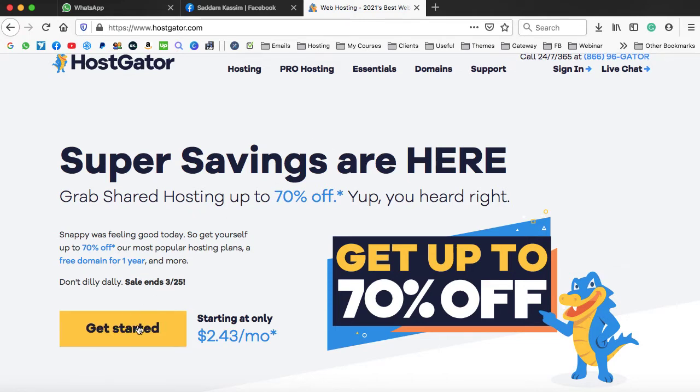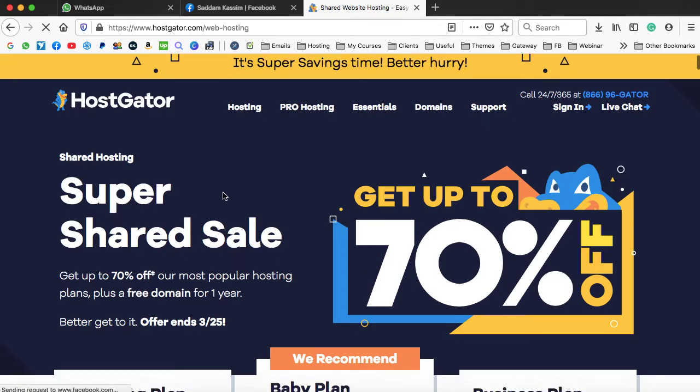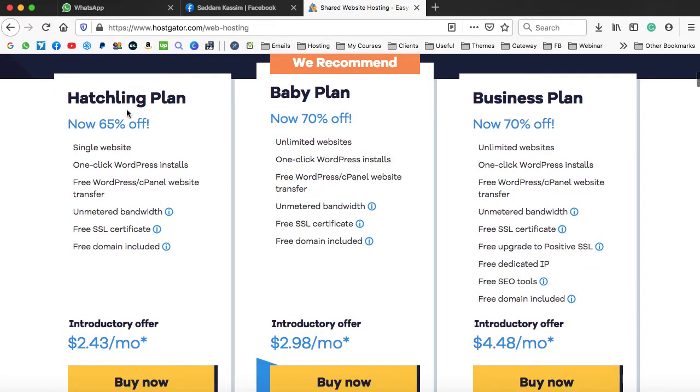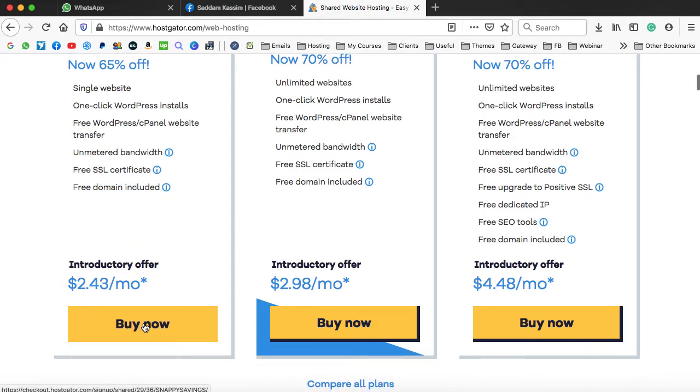You just need to click on the Get Started button, or you can simply hover on this hosting menu and then go on to the shared hosting. Alright, now let's scroll down. HostGator offers you 3 hosting plans: Hatchling plan, Baby plan and Business plan. Hatchling plan is the one that we are going to use today, that offers us to host a single website, and it also includes free SSL as well as a free domain name when we sign up for 1 year. So let's go on to this buy now button.